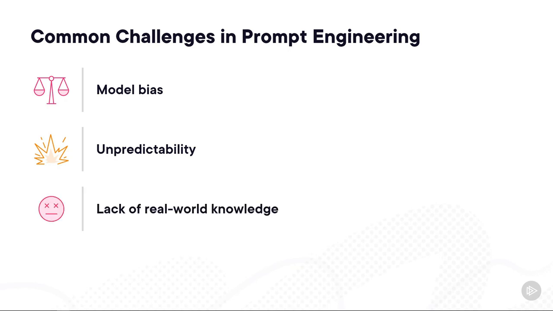There's also a lack of real-world knowledge. Although these models are trained on a huge set of data, they obviously don't have real-world knowledge or experience to draw from. So you can help by providing some context and up-to-date information to make the responses better. And then language and cultural nuances. If you think about idioms like raining cats and dogs or between a rock and a hard place, the literal interpretation of those sayings is different than how we humans understand them in colloquial language. So better prompt engineering can help you avoid some of the hurdles around nuance.